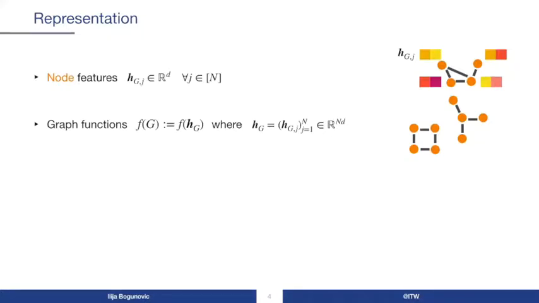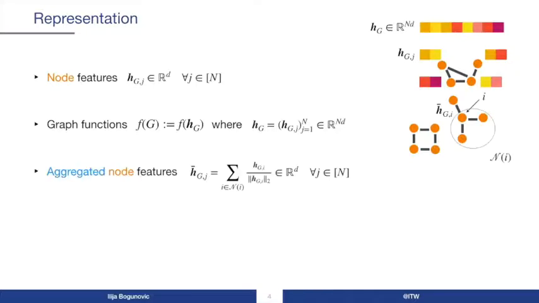When it comes to graph representation, we look at the standard scenario where each node is associated with a graph node feature that lies in a d-dimensional space. In general, we can represent each graph as a concatenated feature vector in the n times d dimensional space. As is common in graph convolutions, we also define the aggregated node feature, which is simply a node feature that is averaged and normalized over the node neighbors, including itself. This is shown in this picture.